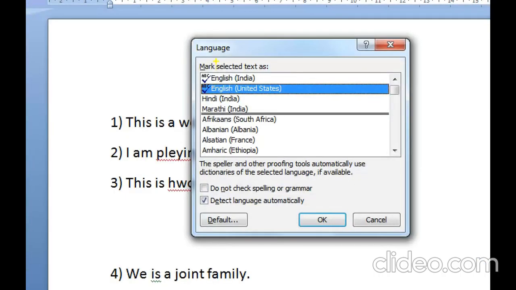Now what you need to do is keep the language English United States, and just uncheck this box. If it is checked, you just need to uncheck. Only click here one time, and afterwards finally click on OK button.